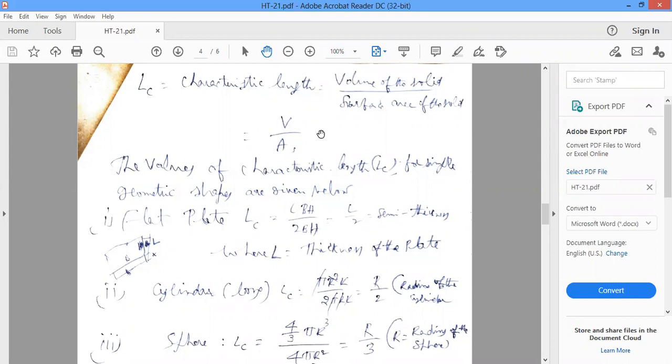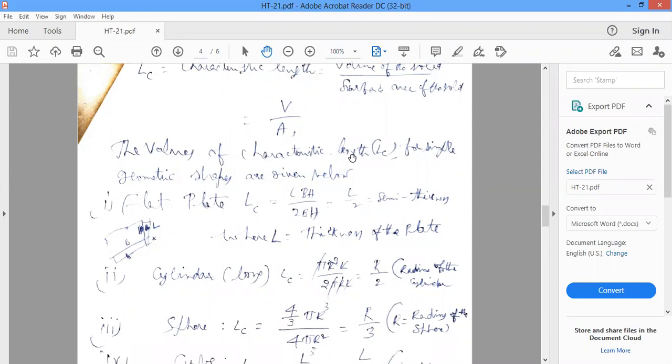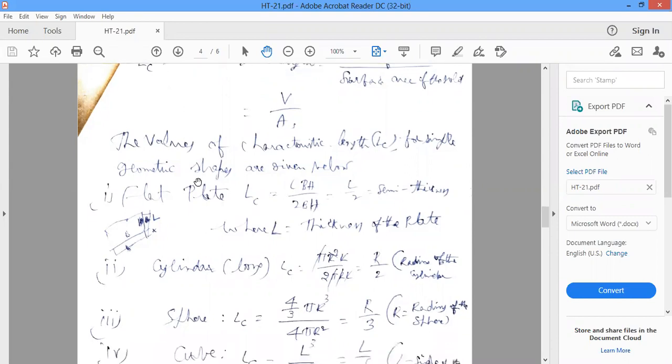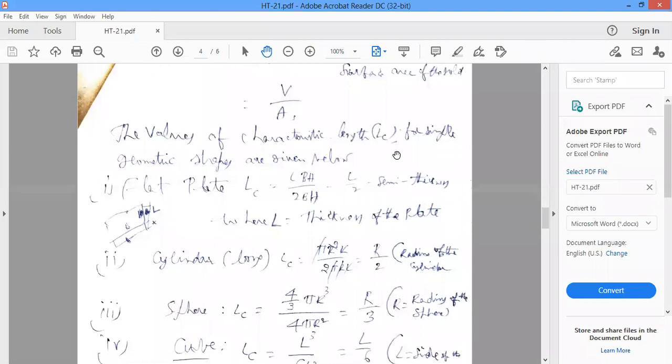The values of characteristic length for simple geometric shapes are given below. The flat plate, first example. A flat plate has what dimensions? Length, breadth, height.